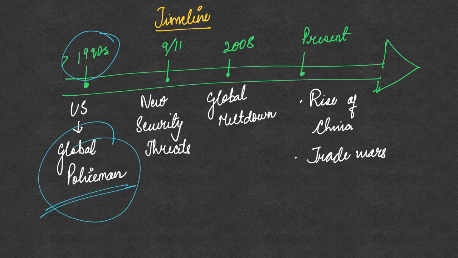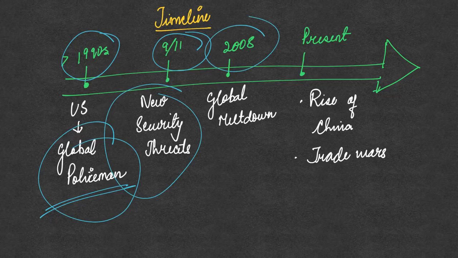But later on, the USA also started to face a lot of problems. For example, the 9/11 terror attacks happened. So the USA started to face a lot of non-conventional security threats that had started to emerge by then. And in 2008, when the economic crisis struck the entire globe, there was a global meltdown.